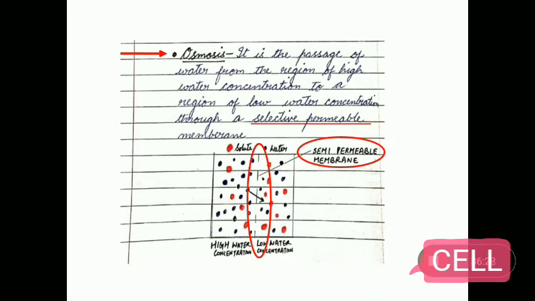Next is osmosis. It is the passage of water from the region of high water concentration to a region of low water concentration through a selectively permeable membrane. Remember, osmosis involves the movement of water molecules across the selectively permeable membrane.